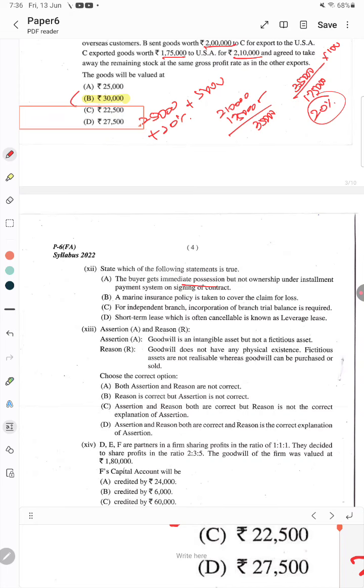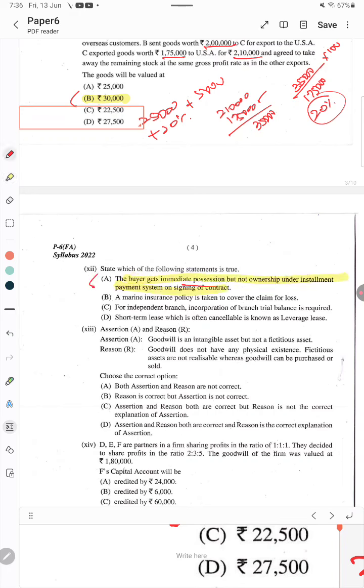And then B: a marine insurance policy is taken to cover the claim for loss. Yes, it is an insurance policy for loss. That is also correct. For an independent branch, the incorporation of the branch trial balance is required. That is also correct. Short term lease, which is often cancelable, is known as leverage lease. That is false. So, there are 3 truths, but the most correct is A: the buyer gets immediate possession but not ownership under the installment system on signing a contract. So, A is the correct answer. Please make note of it.